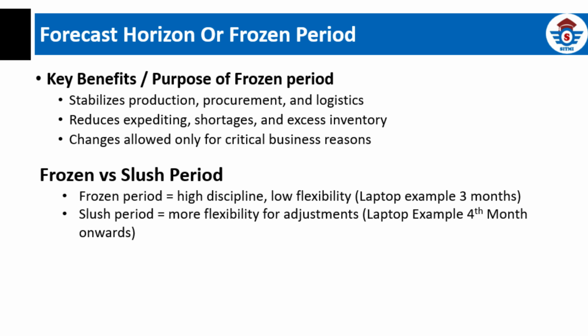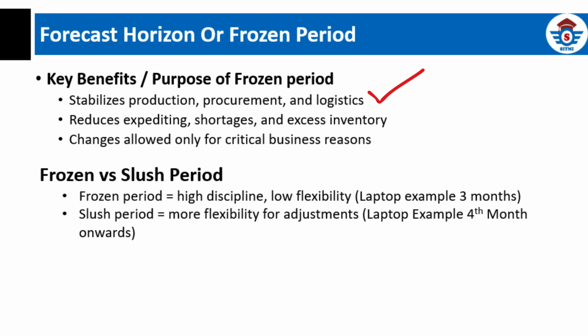Now let us understand the key details of the frozen period, starting with the purpose of the frozen period. The main purpose is to stabilize production schedules and supply chain activities. For our laptop business, this means suppliers know exactly how many processors, memory chips, and screens are needed. Factories can plan assembly smoothly, and logistics teams can plan shipments without last-minute surprises.